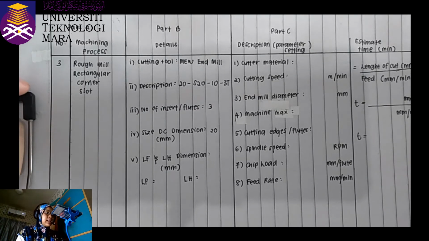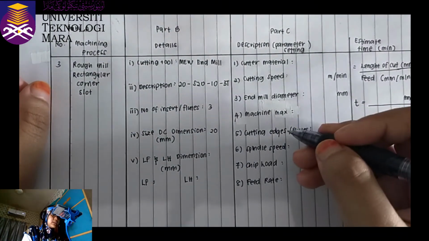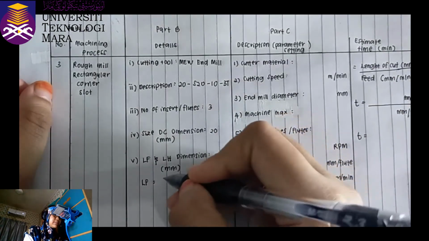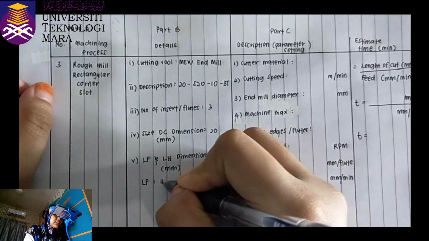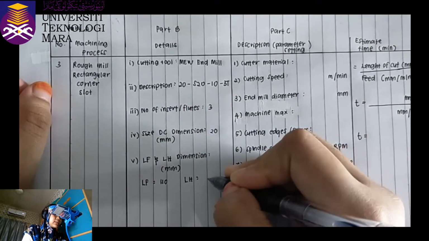For the LF and LH dimension, we can take it from the table also. The LF dimension is 110 and the LH dimension is 30.